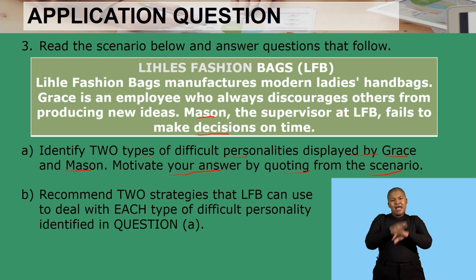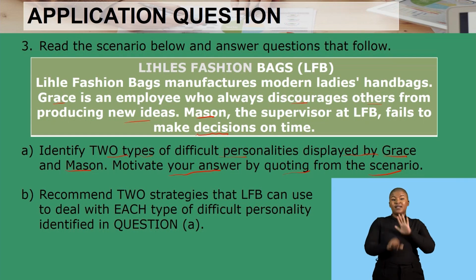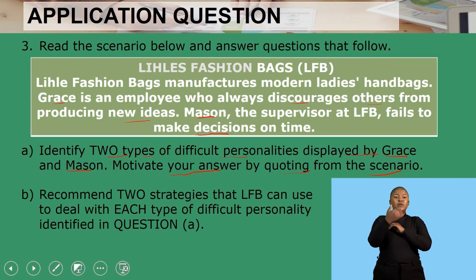And then when you're looking at Grace, Grace as well is not doing any misconduct, but Grace is just a person who discourages others from producing new ideas. So this is their personality. They are just negative. So you have to learn how to deal with the personalities. Hence, here we're talking about the business role, to say what is your role as a manager in making sure that you keep everyone performing in the workplace. Now, identify the two types of personalities displayed by Grace and Mason.